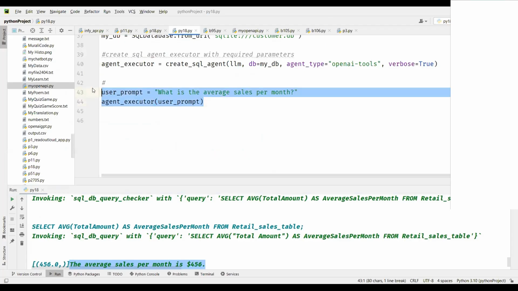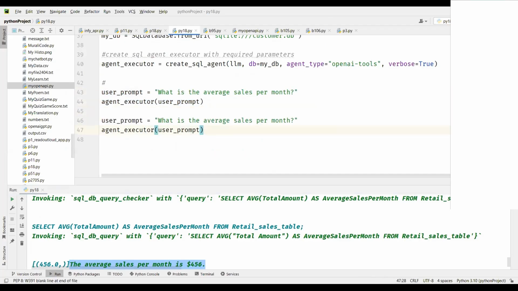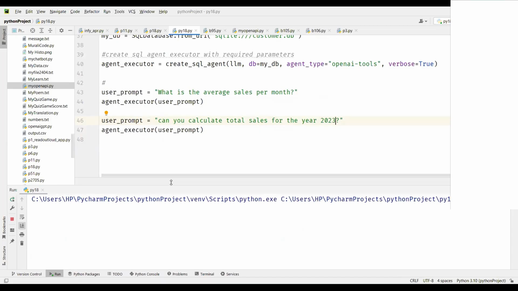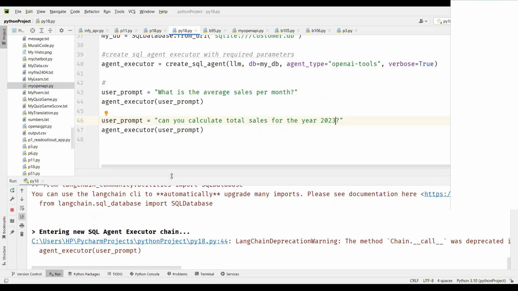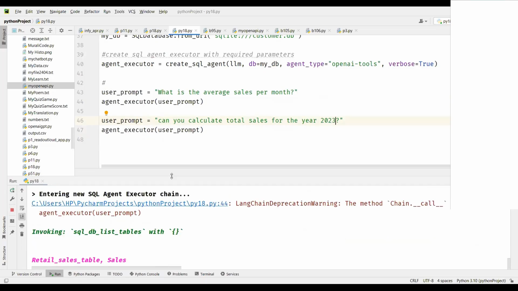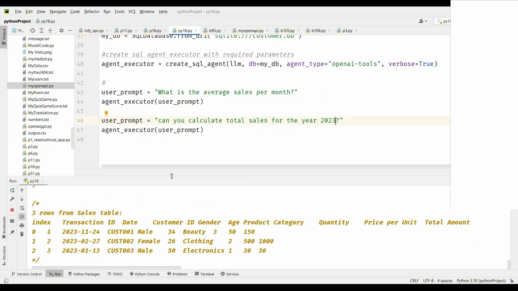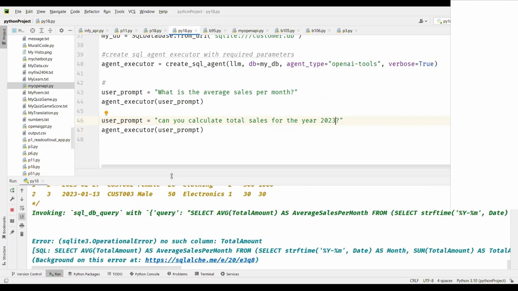This is the answer. Let's copy the exact same text that I gave to ChatGPT earlier. So I've copied it and I'm going to paste it here. You can even see the SQL query that it has built. So our normal English text is getting converted into SQL format. The SQL is run on the SQLite database. The result is obtained.